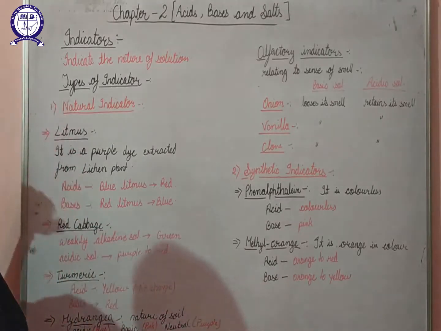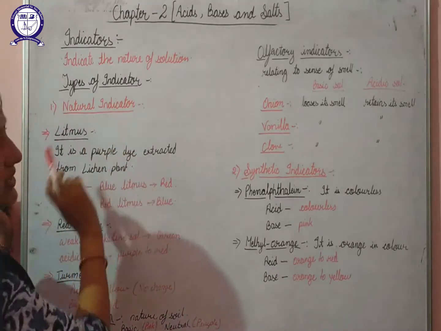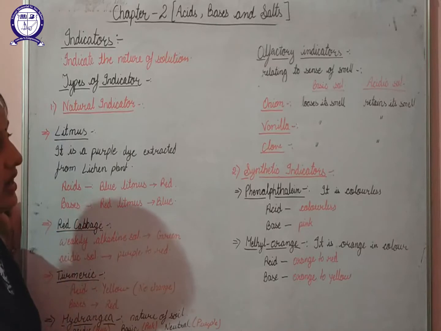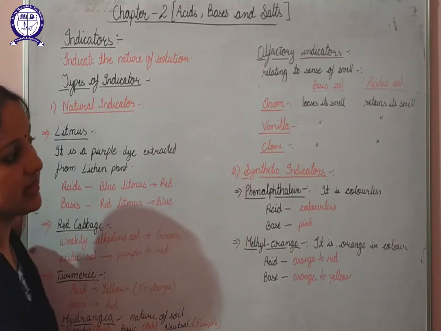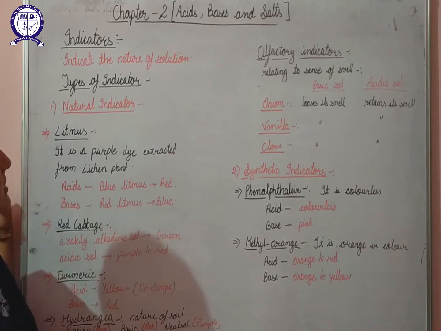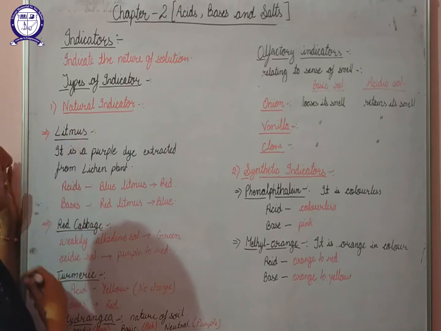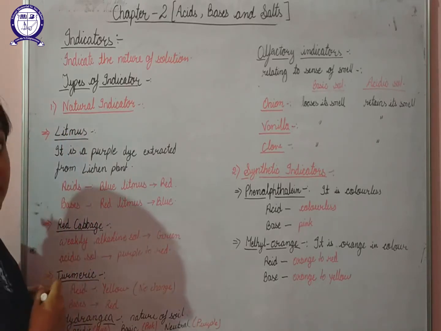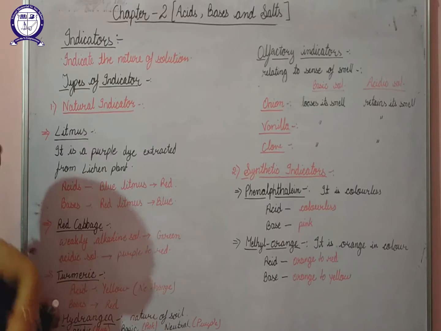We can have two types of indicators. One is the natural indicator, which is naturally occurring, and the second one is the synthetic indicator, which is a man-made indicator. First of all, let's discuss the natural indicators. The very first natural indicator is litmus, that we all have used in our lab.